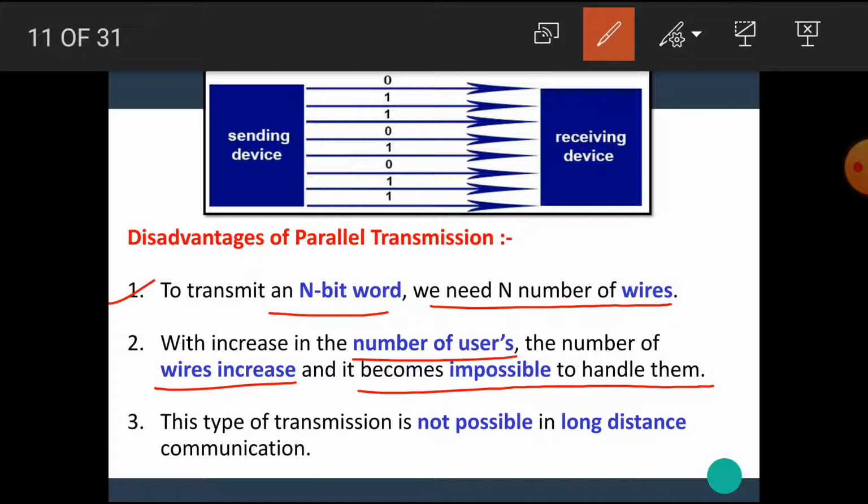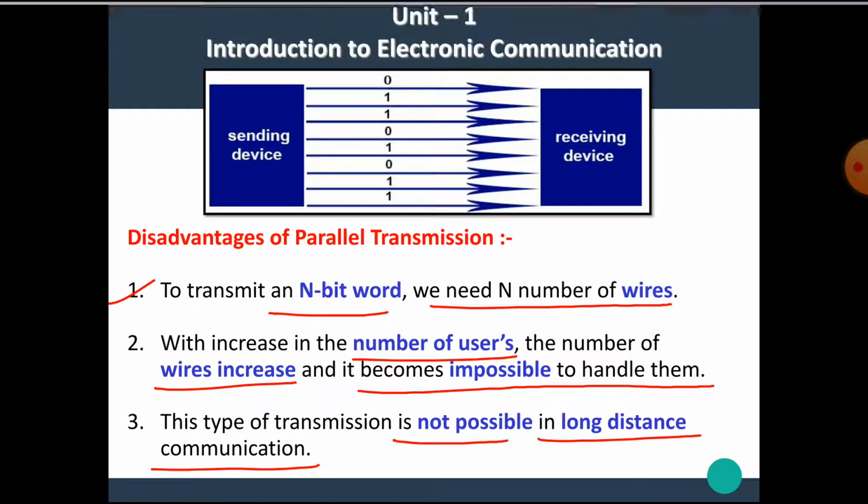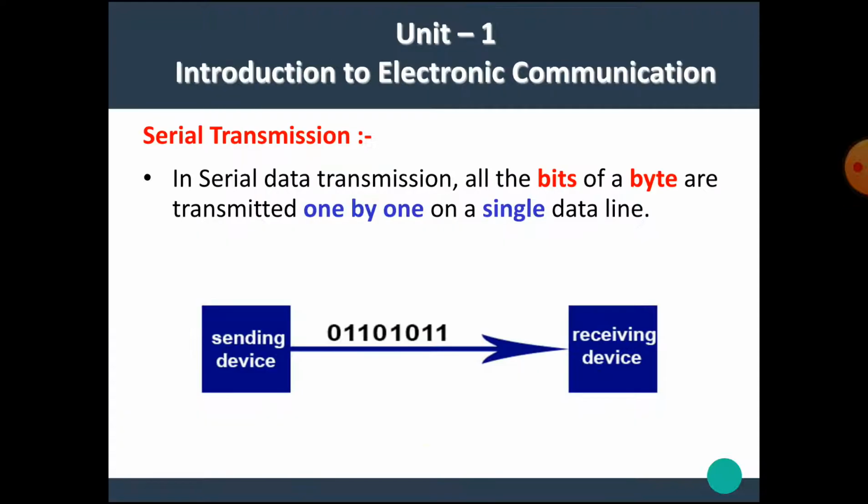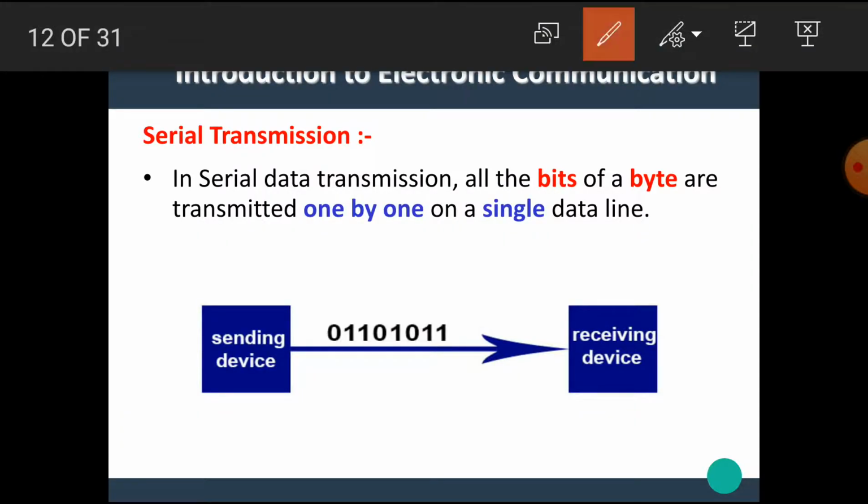This type of transmission is not possible in long distance communication. This statement was already seen previously. Now let's see what is meant by serial data transmission. It is very simple: in parallel data transmission, data is transmitted in parallel through multiple lines or wires. But in serial data transmission, the data can be transmitted in only a single wire or a single line.